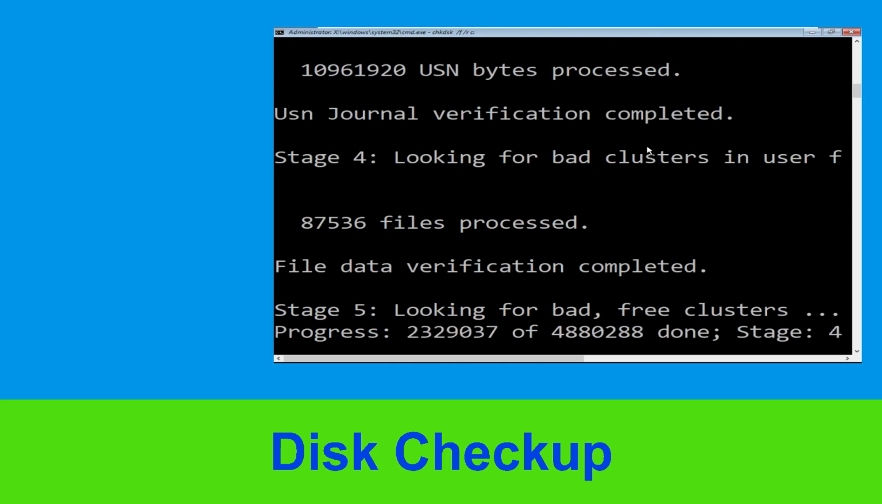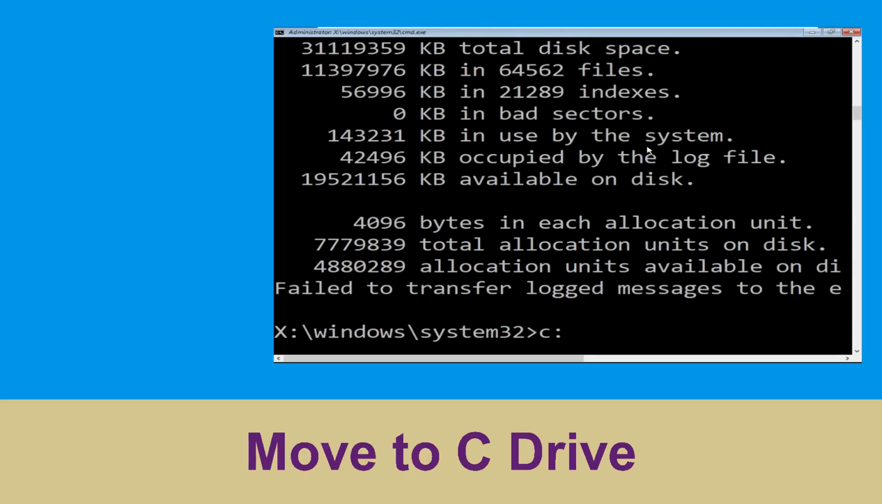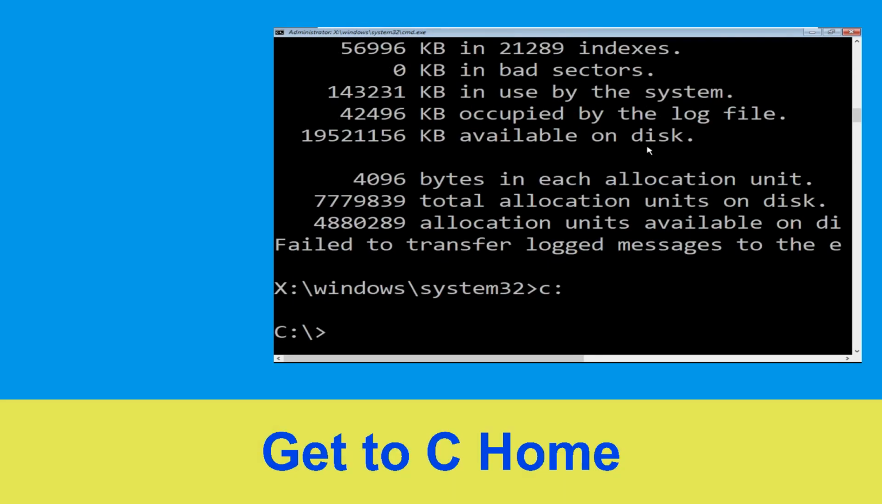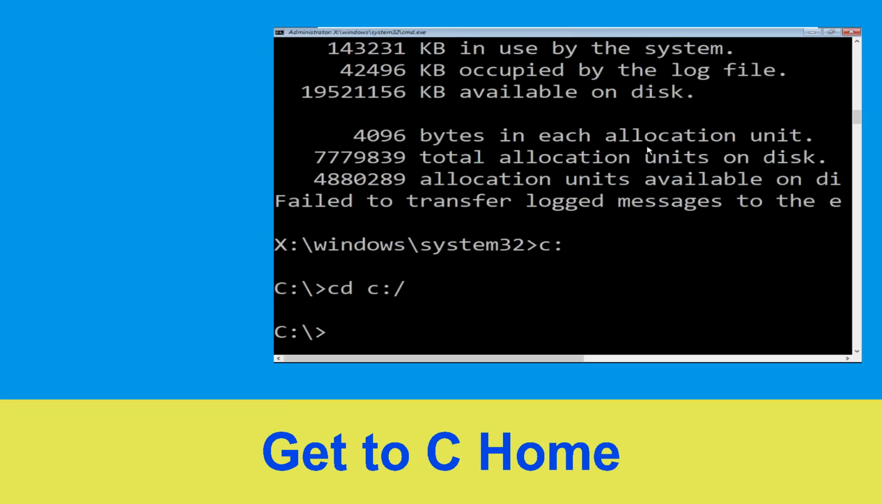Now we need to wait for some time to complete the process. Type c colon and hit enter to execute the command. Now type cd space c colon / and hit enter to execute the command.